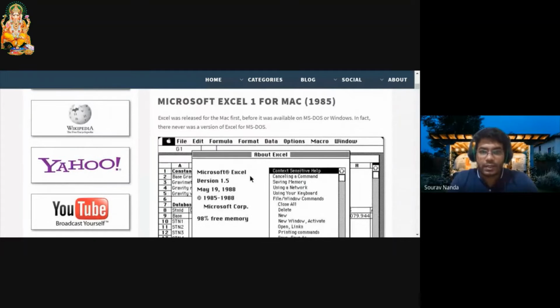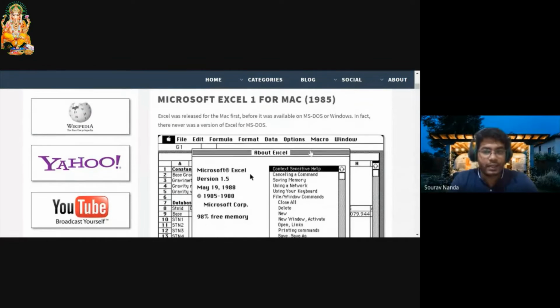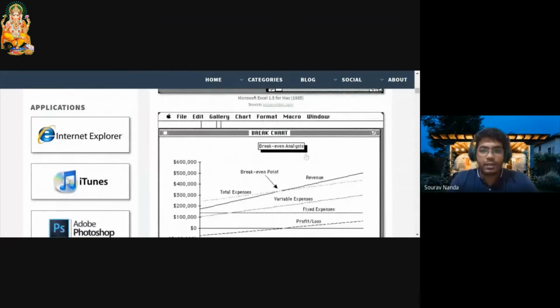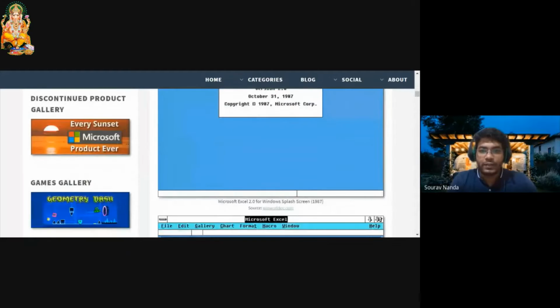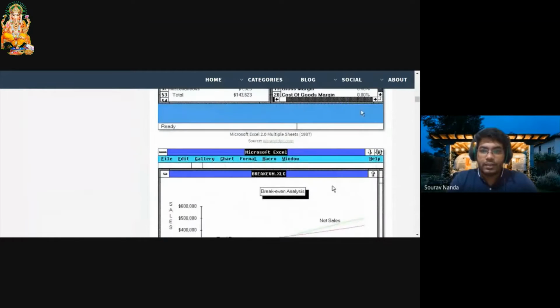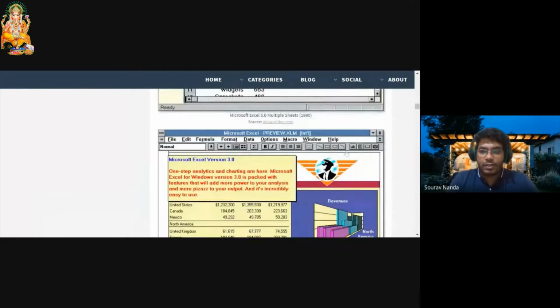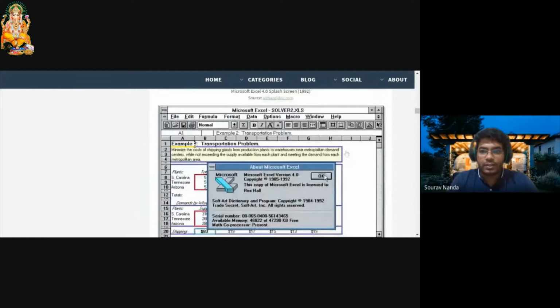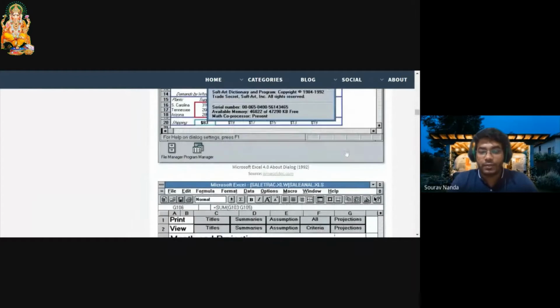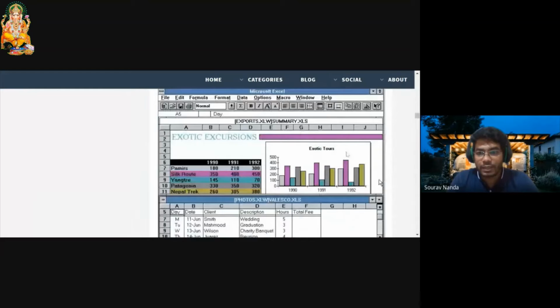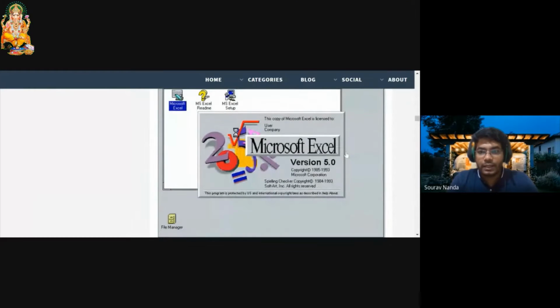What changes were done in Excel? It started in 1985. It is mainly used for computing purposes, doing graphs and stuff. So it was the DOS version of it. They haven't worked much on the UI and UX part, but they had the graphics version and all.